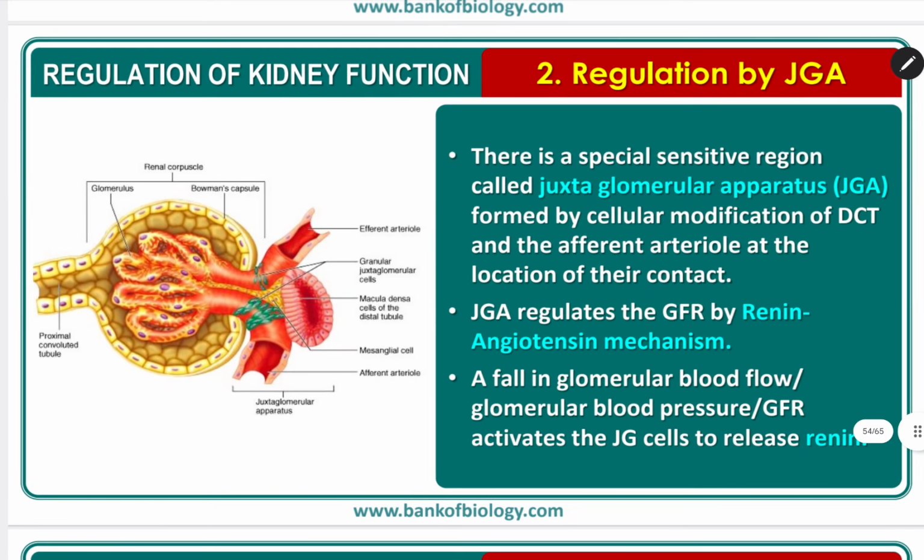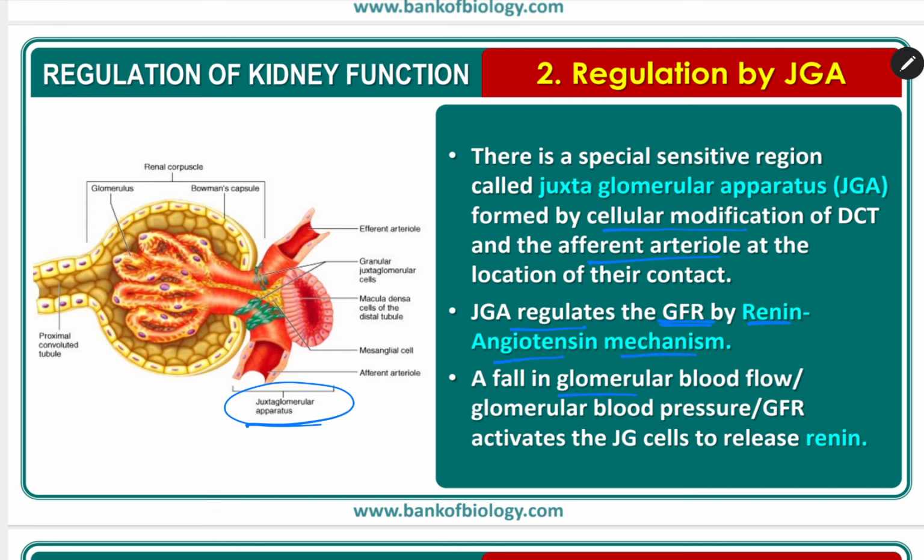Next, regulation by the juxtaglomerular apparatus, JGA. This is a special sensitive region called the juxtaglomerular apparatus, JGA, formed by cellular modification of the DCT and the afferent arteriole at the location of their contact. Here you can see the juxtaglomerular apparatus. It regulates the GFR by the renin-angiotensin mechanism.